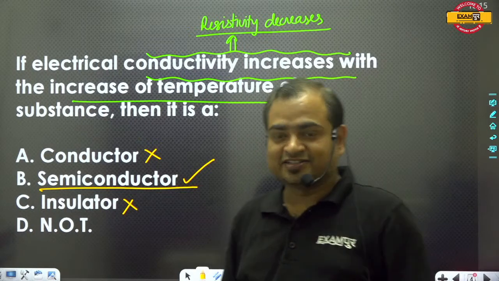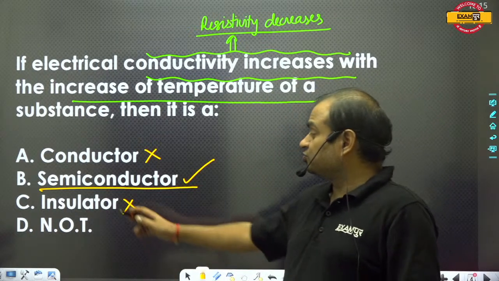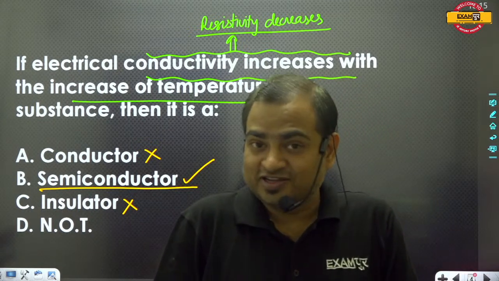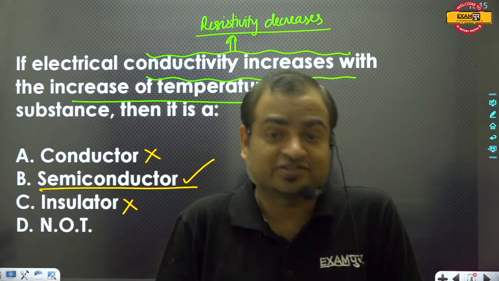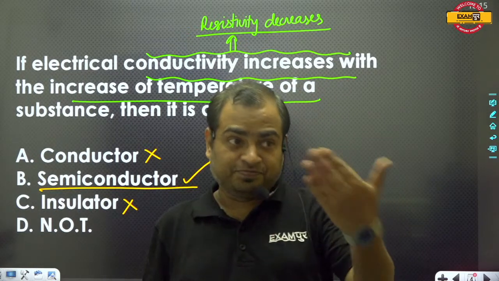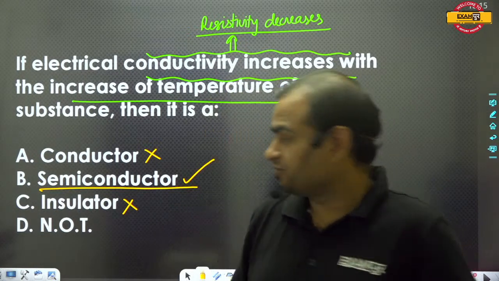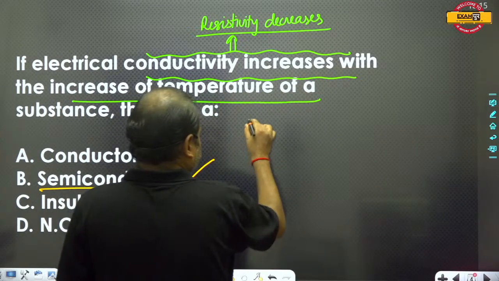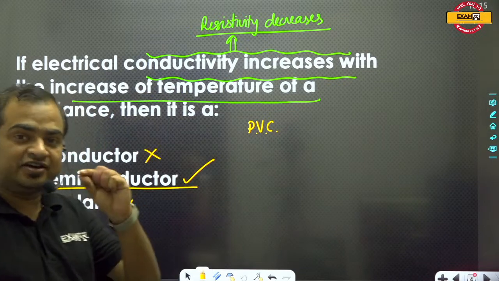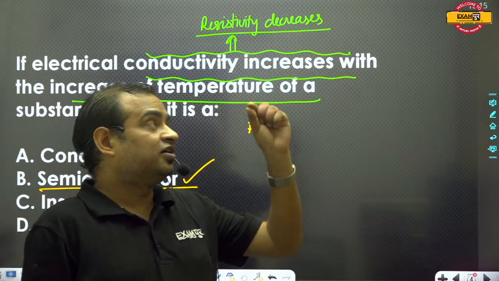These conduct electricity. But those materials which do not conduct electricity are known as insulators, just like plastic, just like pure water, just like PVC, which means polyvinyl chloride. You can see the electrical wires in our homes.